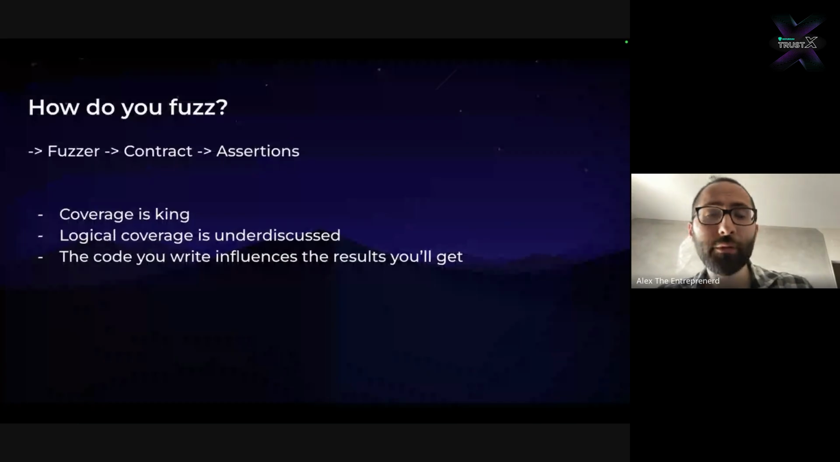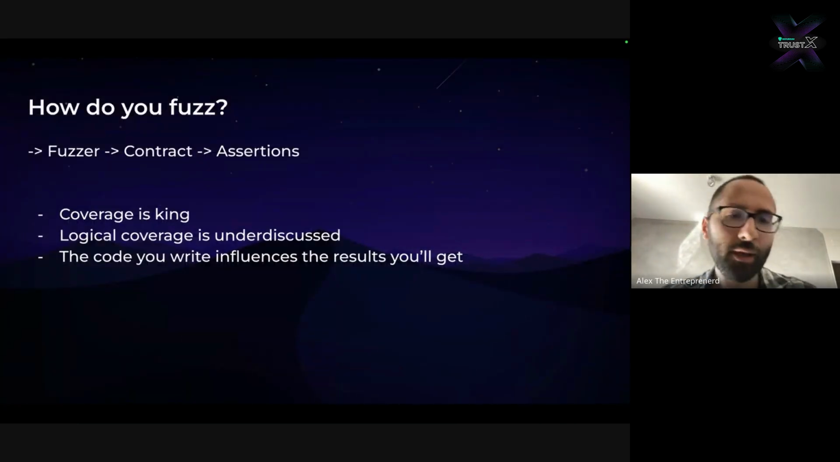And so how do you fuzz? At the highest level, you're going to have a tool called a fuzzer. Could be Foundry, Echidna, Almos, or Medusa. Then you're going to have your contracts, which are either one contract or your smart contract system. And then you're going to have assertions, which are basically questions that you ask via the assert Solidity function.